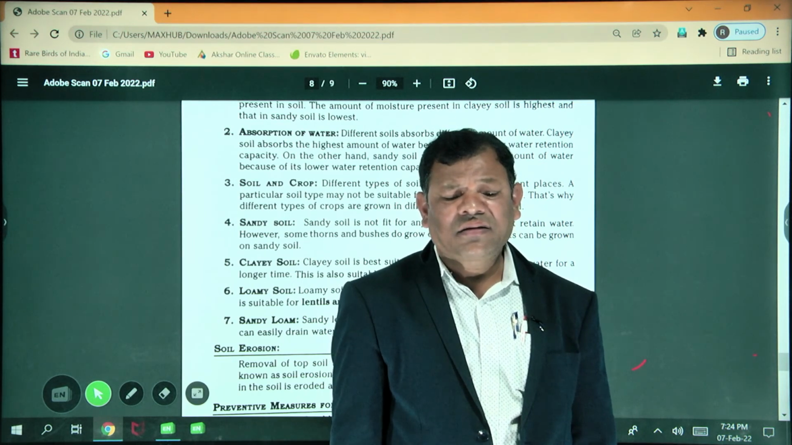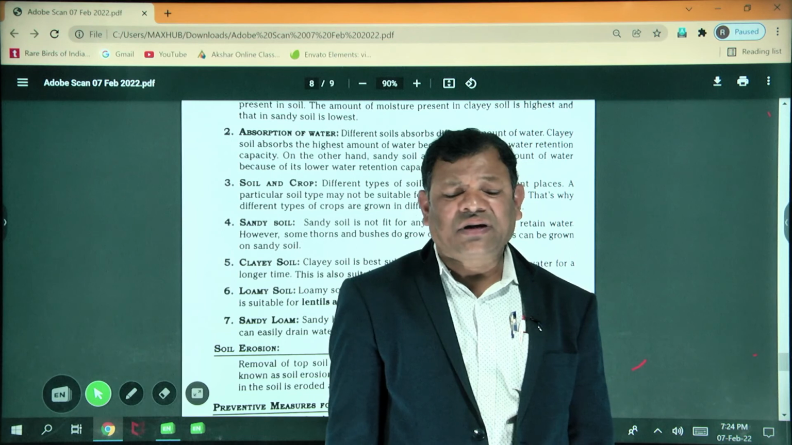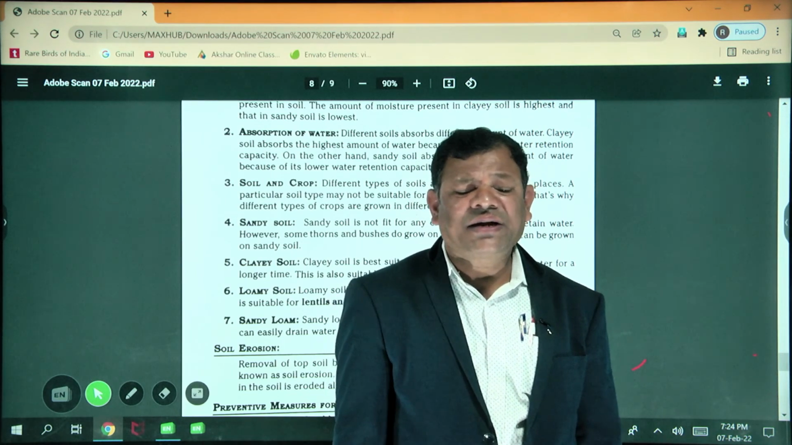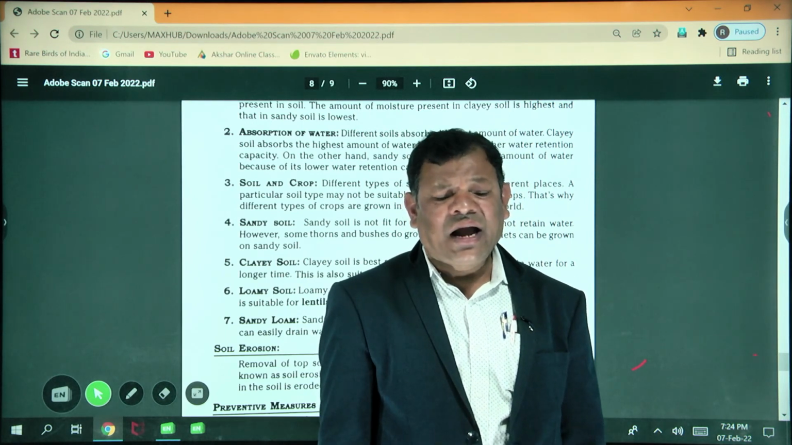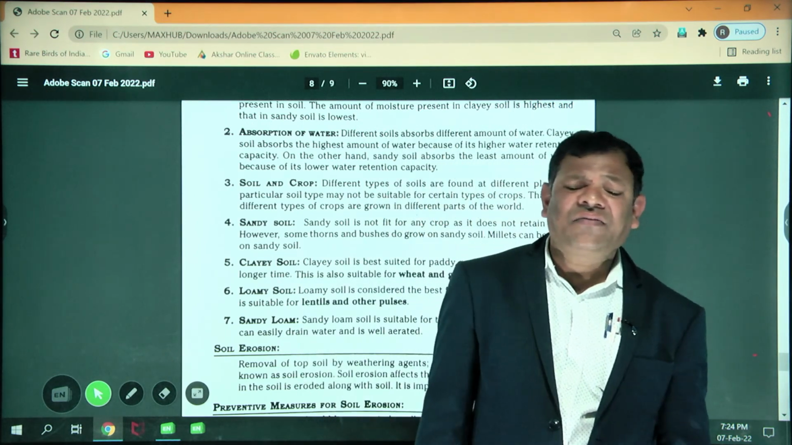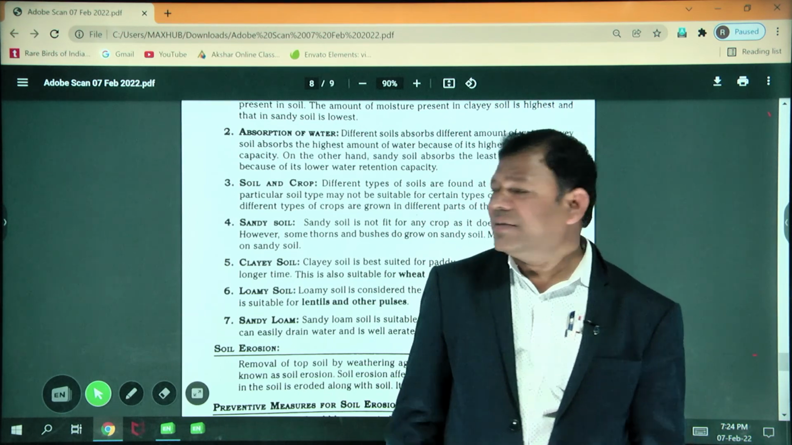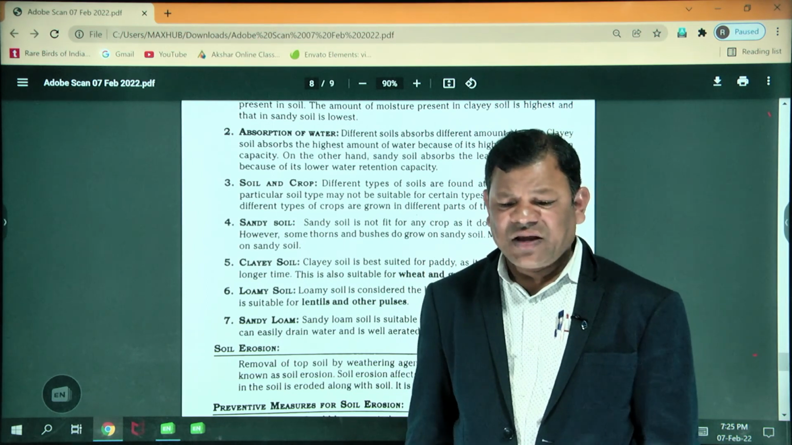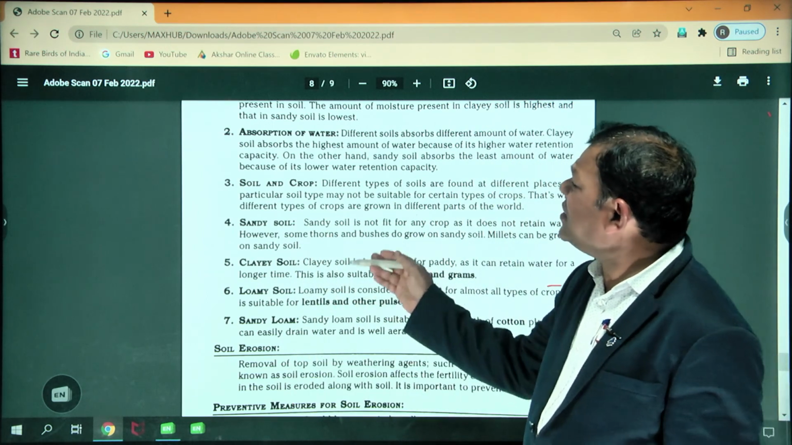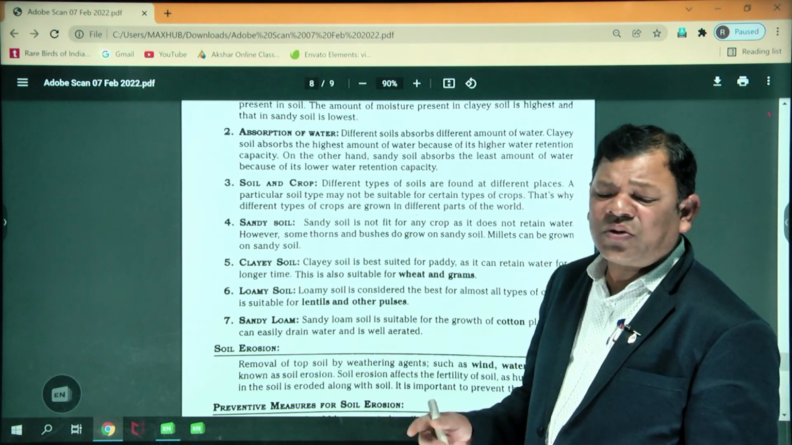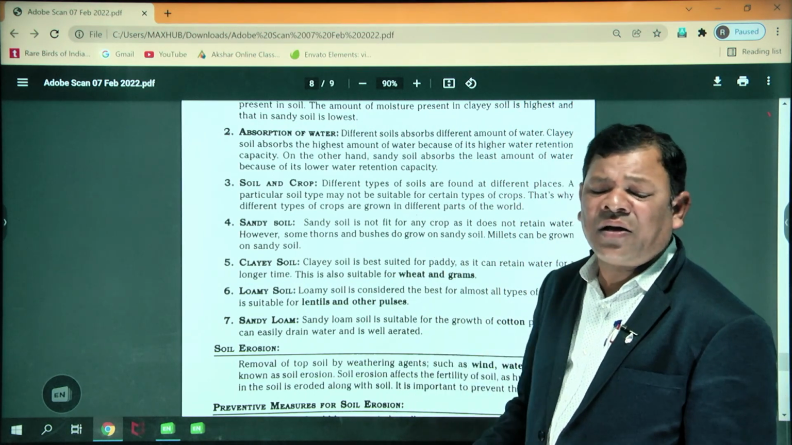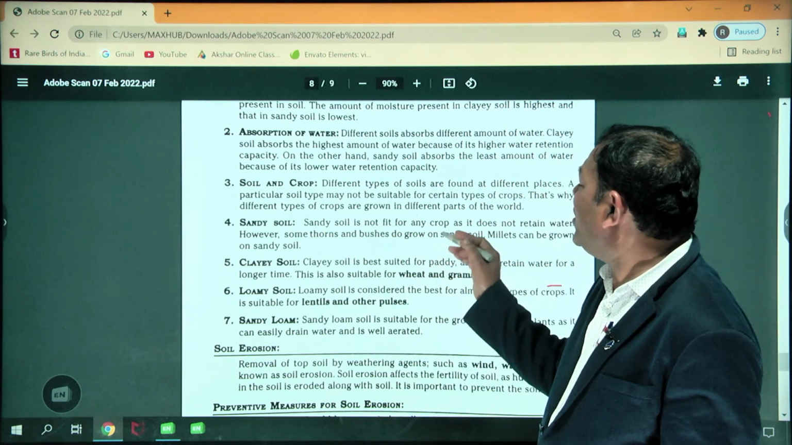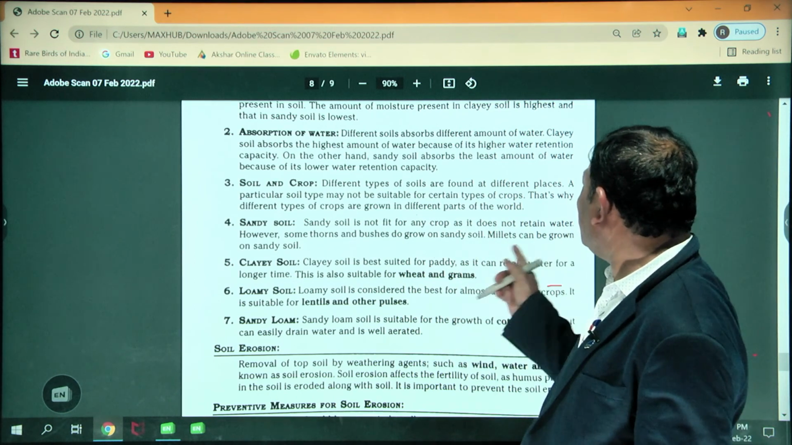Actually crops are of two types, kharif crops and rabi crops. Crops we grow in the rainy season are called kharif crops, and winter crops are generally rabi crops. All soils are not suitable for all crops. Depending upon the soil, whatever is suitable, those crops we can grow. Sandy soil is not fit for most crops and does not retain water.